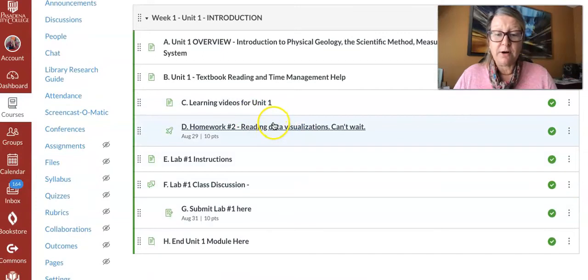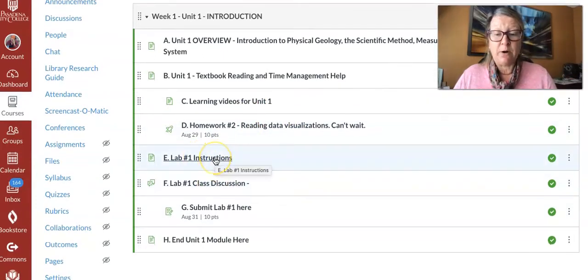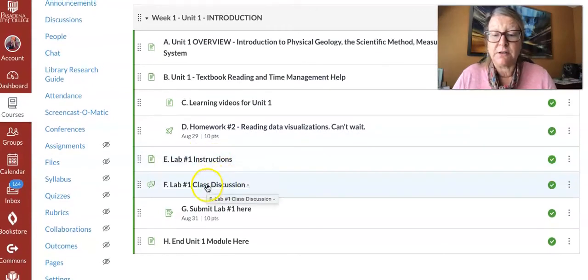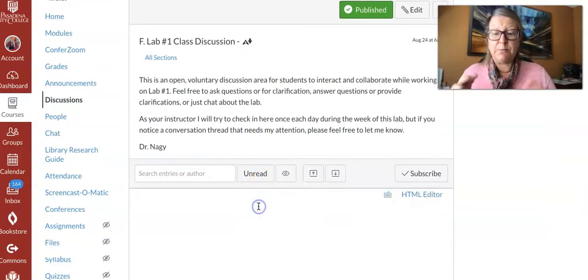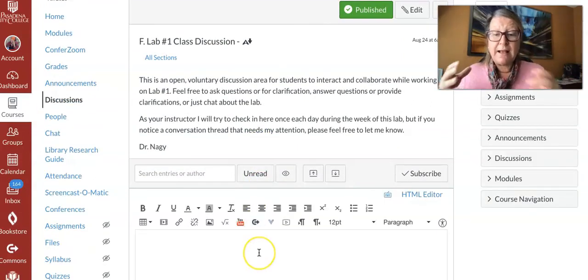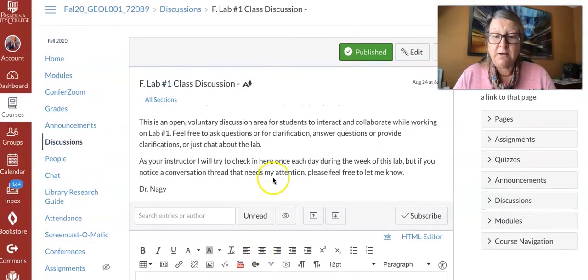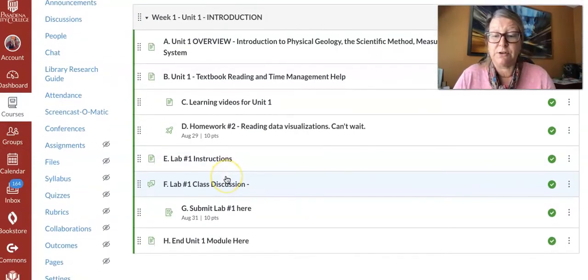Then there's a homework. There's lab instructions for the lab that we're going to do this week. And then there's a discussion. This is just for you guys. Every lab will have a discussion. You can go to this discussion and you can just ask maybe your fellow students, hey, did you understand problem 3? I'm stuck on problem 3. And you can basically help each other. Okay, I'm not going to check this, or maybe I will check it every once in a while, but this is really for you guys to help each other out. And so we'll do that every week for each lab.